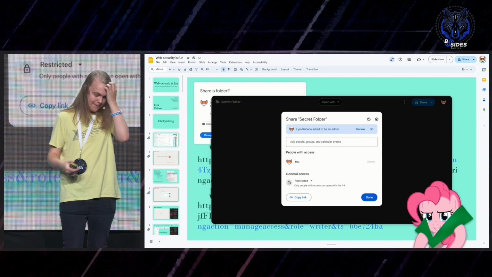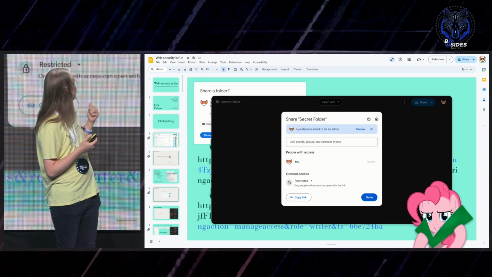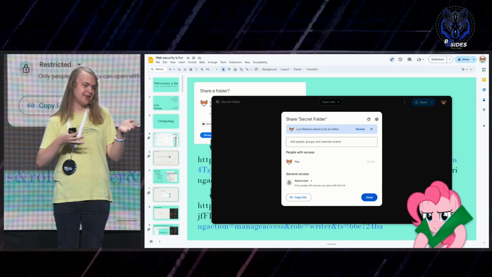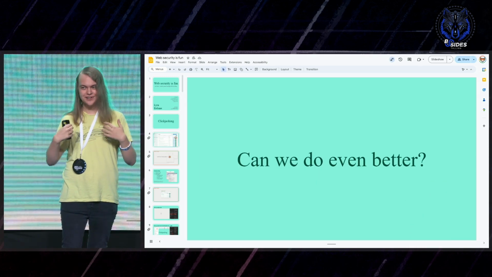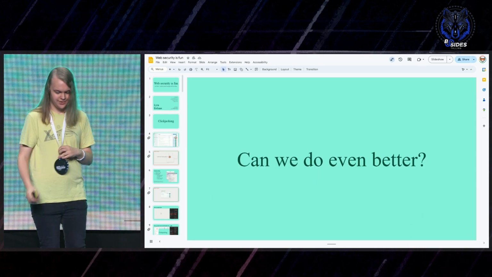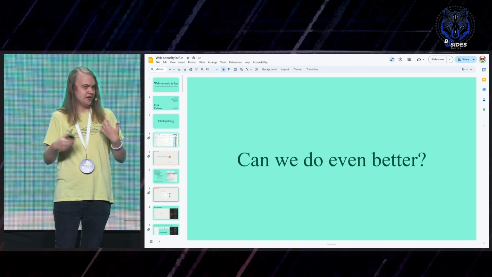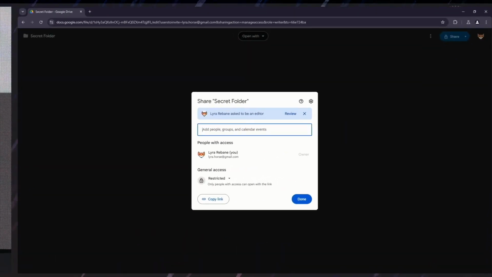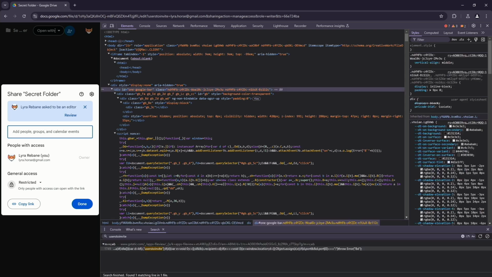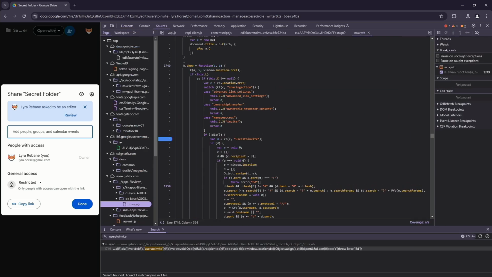So yeah, that's cool. We can use this and do an attack with just 2 clicks. But can we do even better than that? Can we reduce it down to just 1 click? For that, we are going to have to do some reverse engineering and stuff. So I pulled up this page, and I opened up my dev tools, found where the code is located, set my breakpoints, and started debugging.